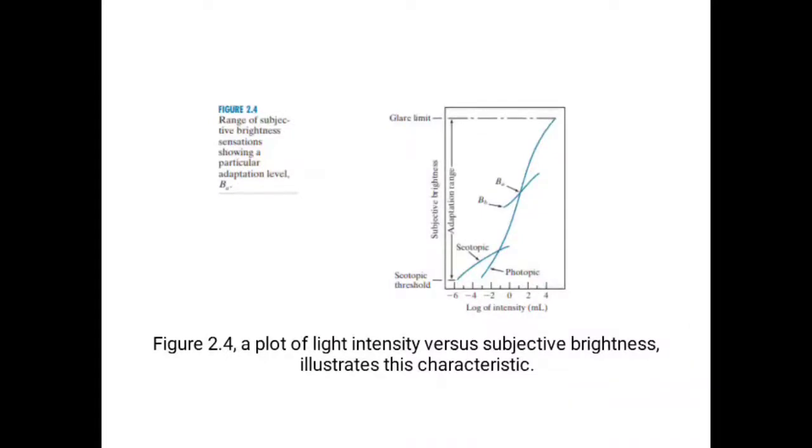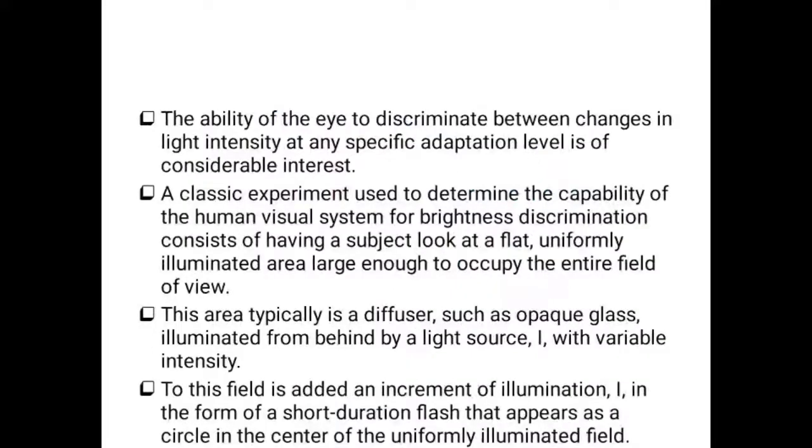Sometimes it may vary, and if it reaches beyond the threshold, it is called the glare limit. There is one level BB and another BA, and a short curve. If the intensity is greater than BA, we are not able to access the intensity, which represents the loss of information from the image. The ability of the eye to discriminate intensity values at any specific adaptation level is of great interest.